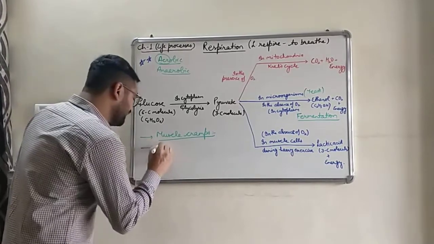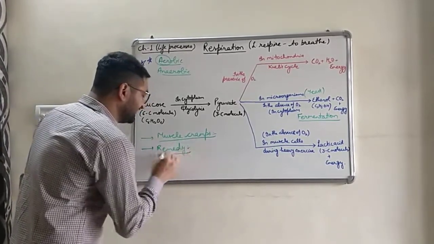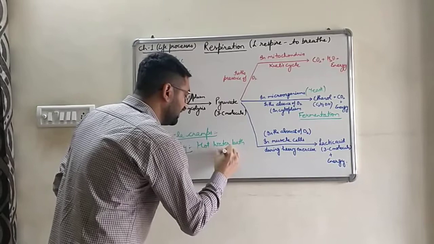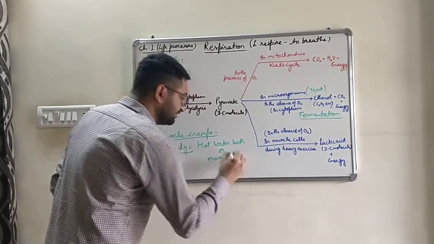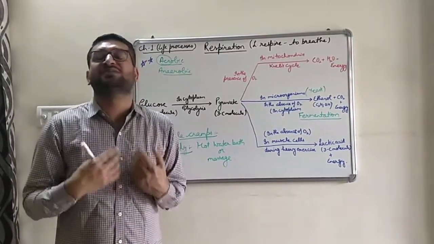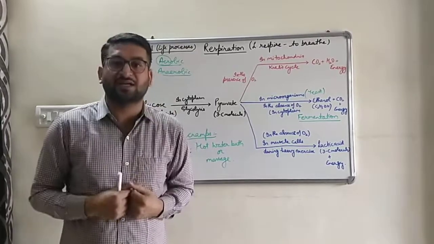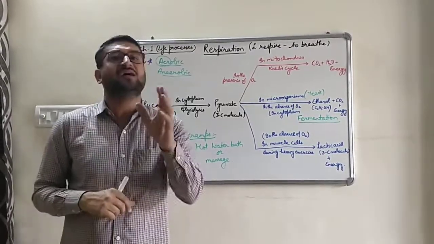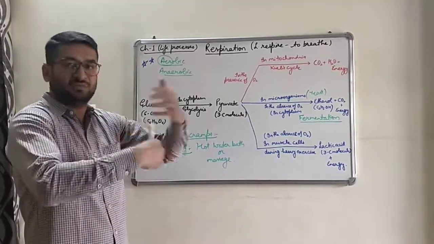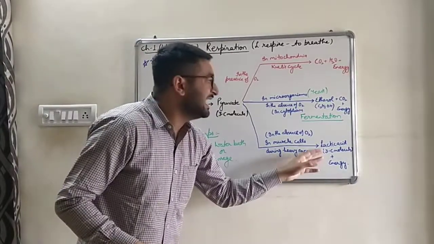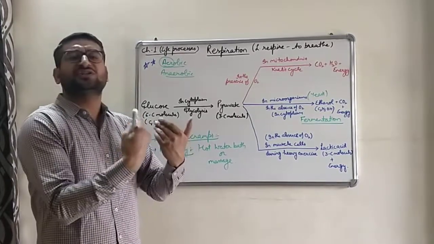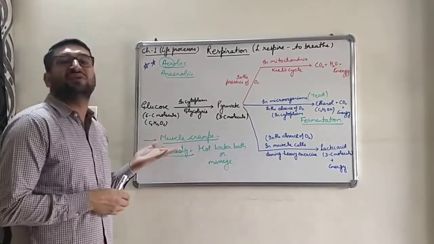We have a remedy for them, and that remedy is a hot water bath or massage. And we all know, जब बच्चों हम कुछ दिनों बाद एकदम से भागते हैं ज्यादा तो हमारी मसल्स में पेन होने लगता है. उस केस में हमारे मदर क्या करते हैं, एक हॉट वाटर बाथ की सलाह देते हैं हमें, या मसाज करते हैं बच्चे, और हॉट ऑयल की मसाज करते हैं. उस हॉट ऑयल मसाज से क्या होता है, the blood circulation becomes faster towards these muscles, and lactic acid with more oxygen will again break down into carbon dioxide and water, and that's how lactic acid is removed and we get relief from the muscle cramps.